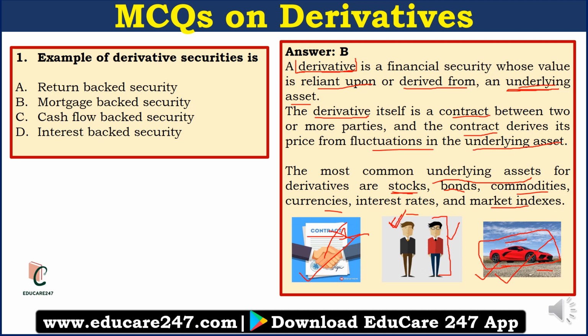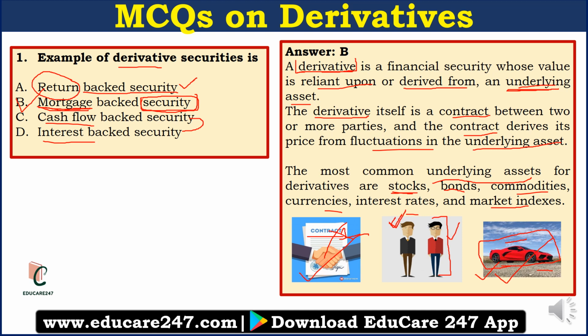Now coming to the question, example of derivatives. Now first option is return-backed security. See, when you buy a security, you are always expecting some kind of return on it, right? Either in the form of cash flow, dividends, or in the form of interest. So a security with cash flow or which provides you interest, they are just normal securities. They are not derivative instruments. But a mortgage-backed security is a security whose value depends on the value of this mortgage. The price of the mortgage fluctuates and hence your security derives its value, right? So this is an example of a derivative instrument.